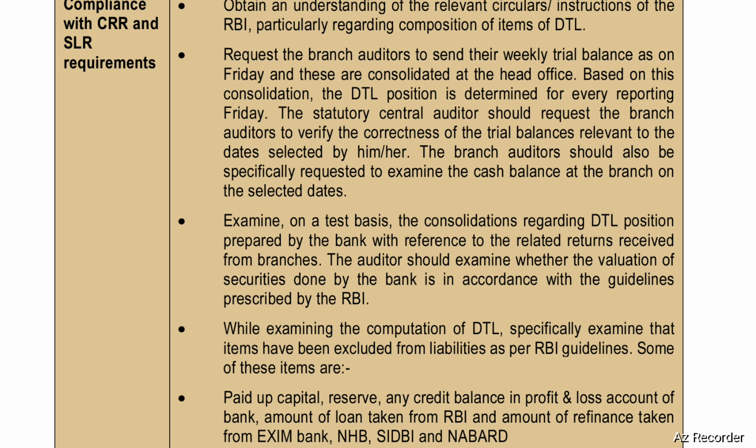The statutory central auditor should request the branch auditors to verify the correctness of the trial balances relevant to the dates selected by him or her. The branch auditors should also be specifically requested to examine the cash balance at the branch on the selected dates.